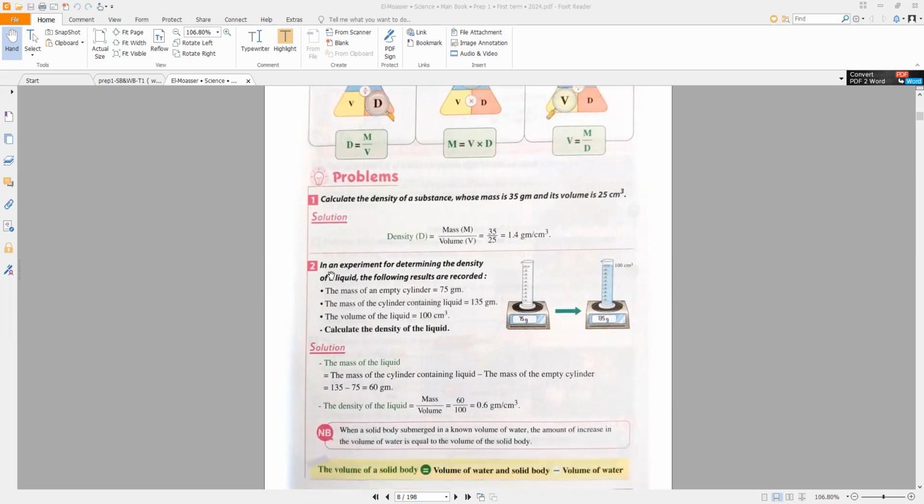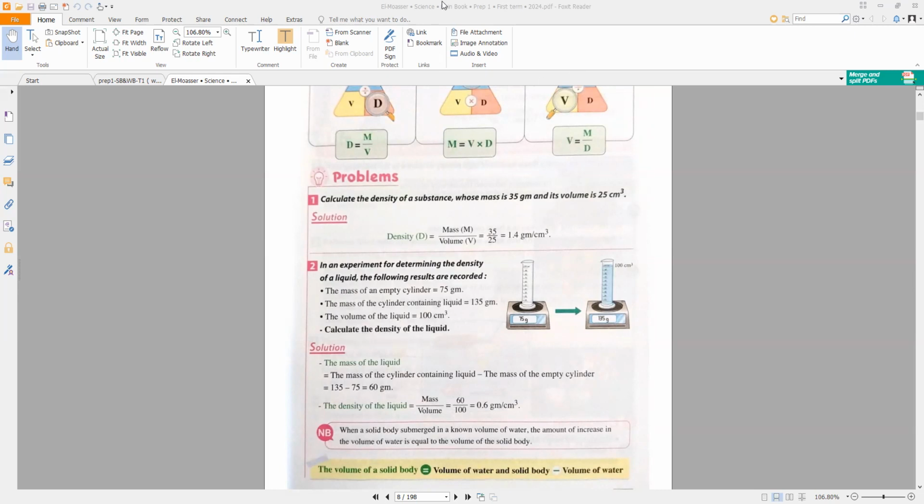Another example. In an experiment for determining the density of a liquid, the following results are recorded. The mass of the empty cylinder is 75 gram. The mass of the cylinder containing liquid is 135 gram. The volume of the liquid is 100 cubic centimeter. Calculate the density of the liquid.